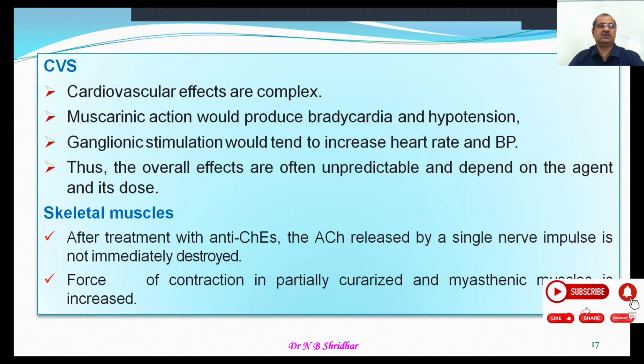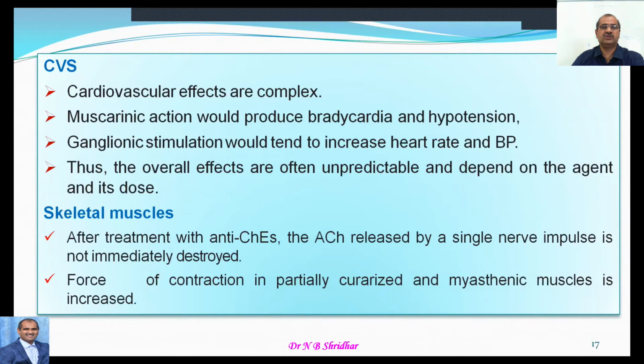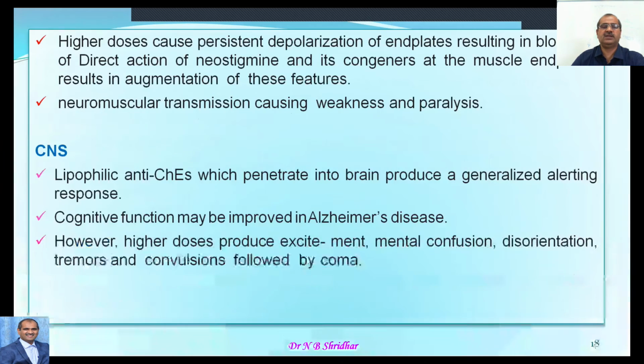After treatment with anticholinesterases, the acetylcholine released by a single nerve impulse is not immediately destroyed, and the force of contraction, especially of skeletal muscles, partially curarized and myasthenic muscles, is increased. That's the effect of the anticholinesterase drugs on skeletal muscles.